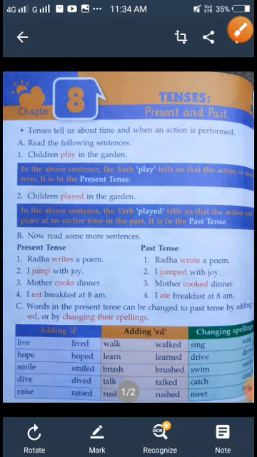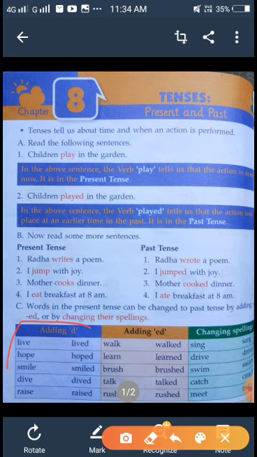First we will see this box. You see it is written live, L-I-V-E. So what is the past form of live? Lived, L-I-V-E-D. Then hope, hoped. Smile, smiled.